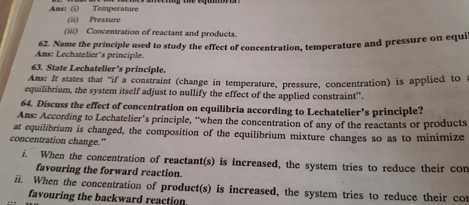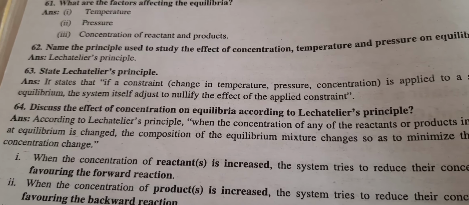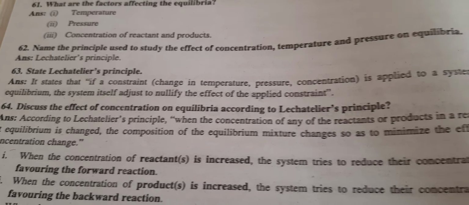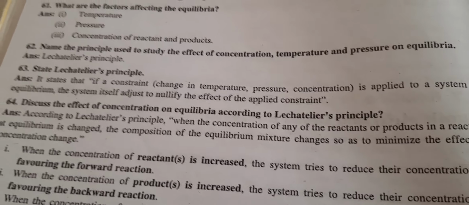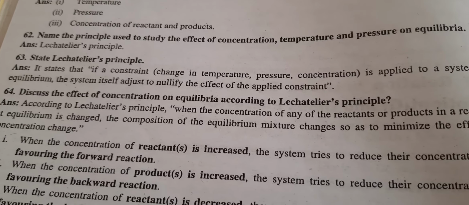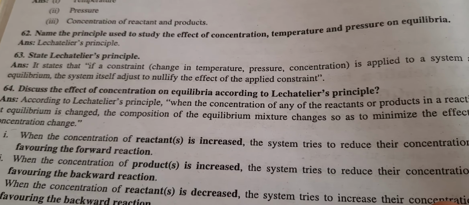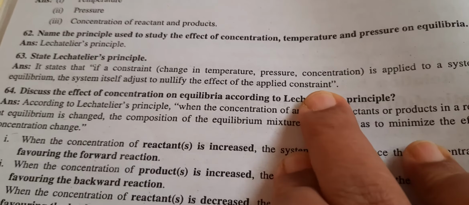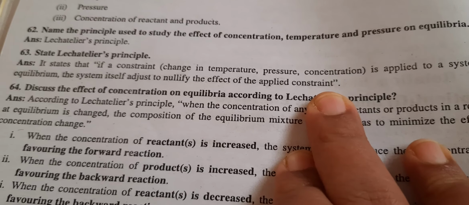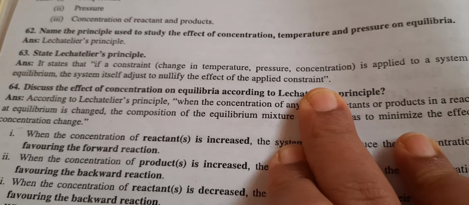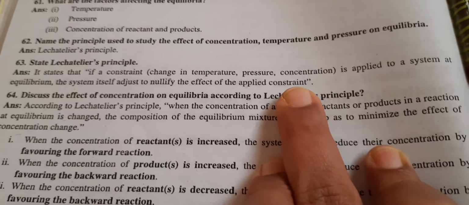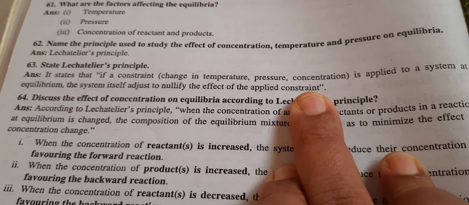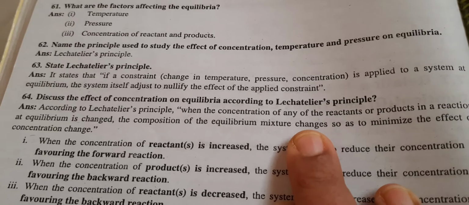What does this principle state? It states that if a constraint, meaning a change in temperature, pressure or concentration, is applied to a system at equilibrium, the system adjusts itself to nullify the effect of the applied constraint. So the equilibrium system tries to retain itself after a change in temperature, pressure or concentration. This concept is referred to as the Le Chatelier principle.